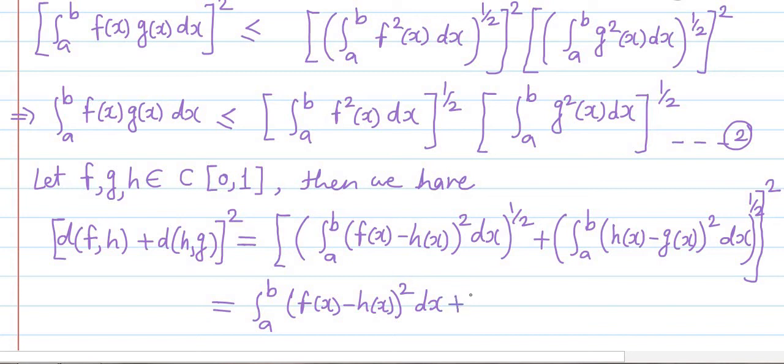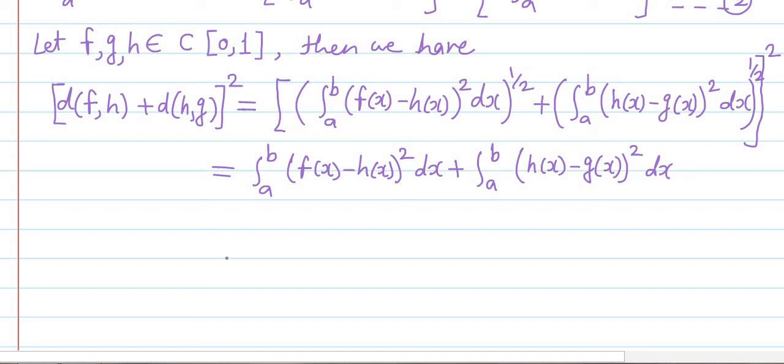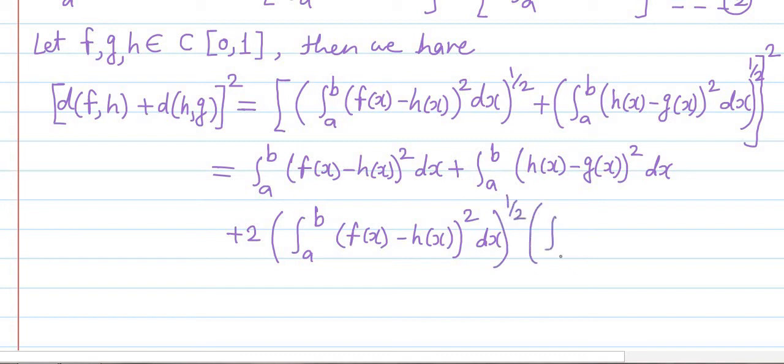Then plus the square of the second term, integration a to b [h(x) minus g(x)] whole square dx, and then the middle term is the product of these two terms into 2, plus 2 times integration a to b [f(x) minus h(x)] bracket square dx to the power 1 by 2, into integration a to b [h(x) minus g(x)] bracket square dx to the power 1 by 2, like such we have.